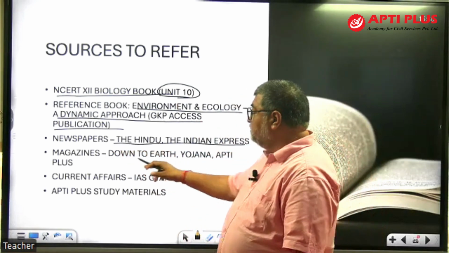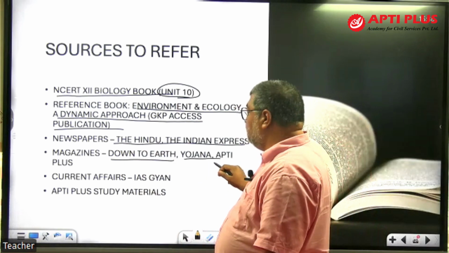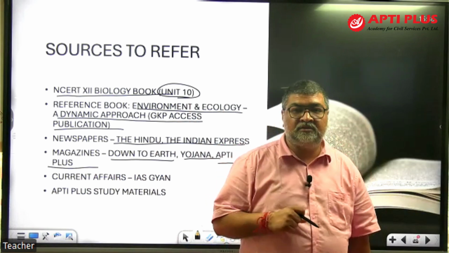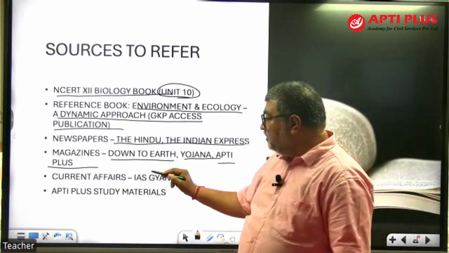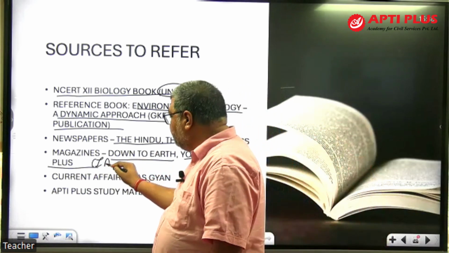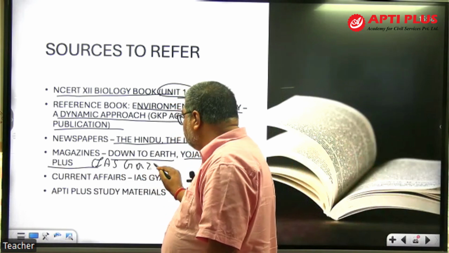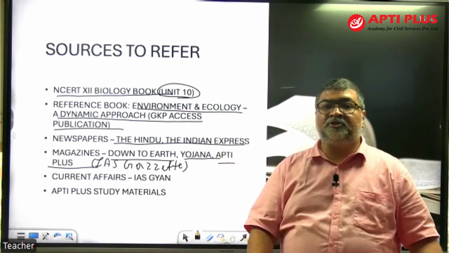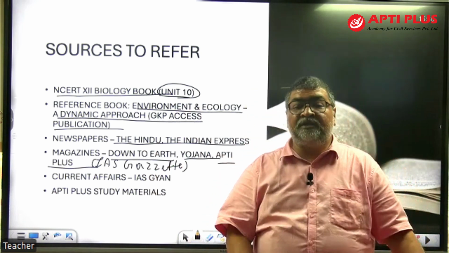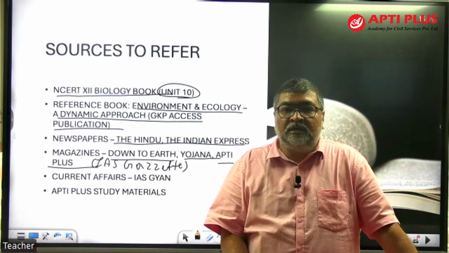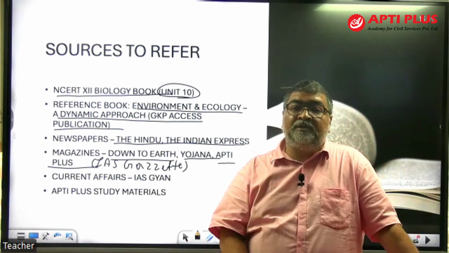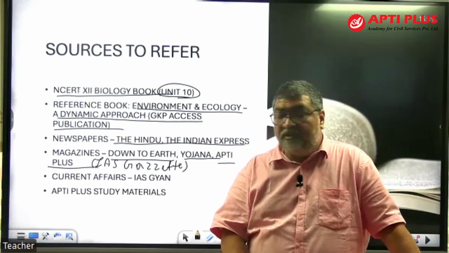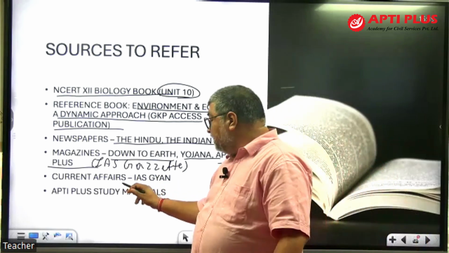Then come the magazines: Down to Earth magazine, Yojana, then APTI Plus magazine on current affairs. IAS Gadget. What comes here? IAS Gadget is a publication from APTI Plus Institute. It's a very good compilation, very good collection. And a lot of questions are based on that because of the team which is doing research to get out those topics. Then current affairs, IAS Gyan.